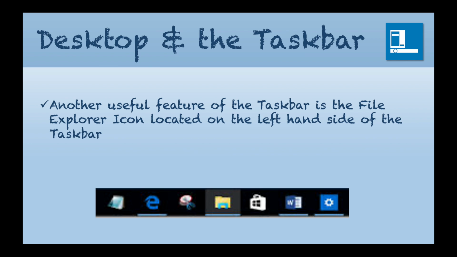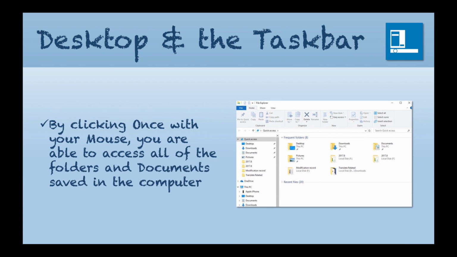Now, another useful feature of the taskbar is the File Explorer icon located on the left hand side of the taskbar. If you look down here, this looks like a little folder. That is the File Explorer, and this is where we go to access all of the documents and files that you have created or downloaded onto your computer. By clicking once with your mouse, you are able to access all of the folders and documents saved on the computer. So as soon as you click that little folder on the taskbar, this is what you'll be presented with.